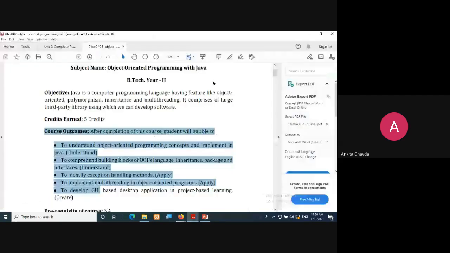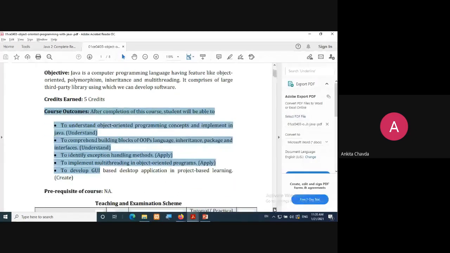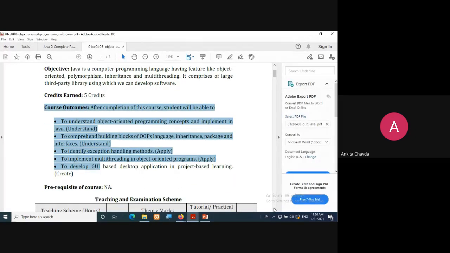Good. So here is our course outcome, that after completion of this course, what you will be able to do on your own. So you can understand what would be the object-oriented programming concepts, right? That is basic understanding. Then to comprehend building blocks of OOP language like inheritance, package, and interfaces. See, some of the things would be newer to this language.